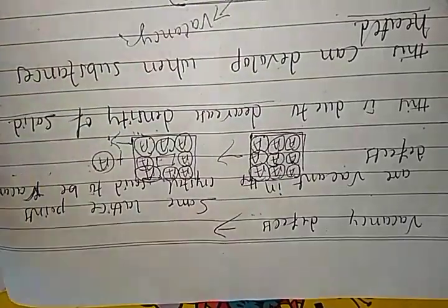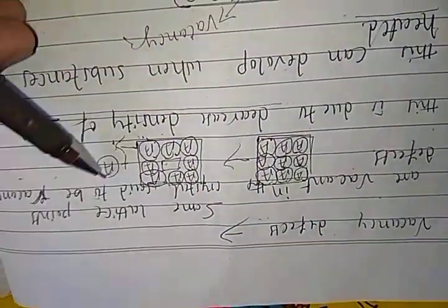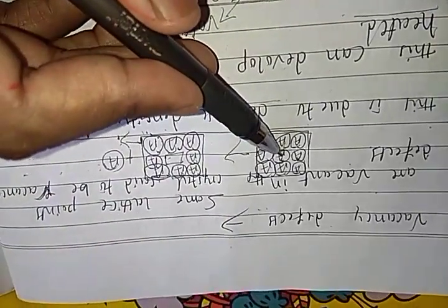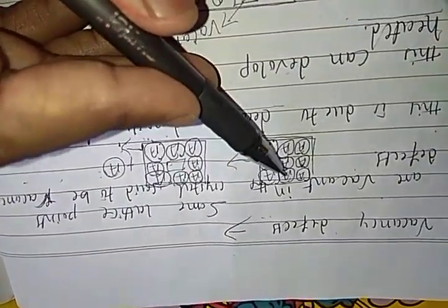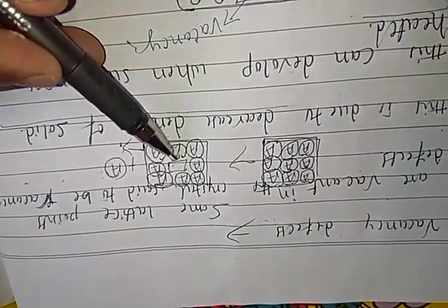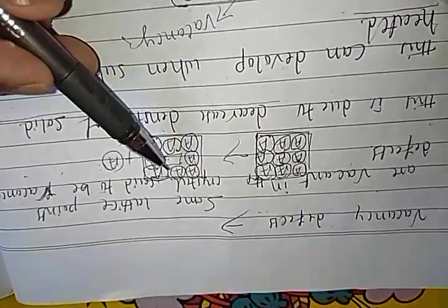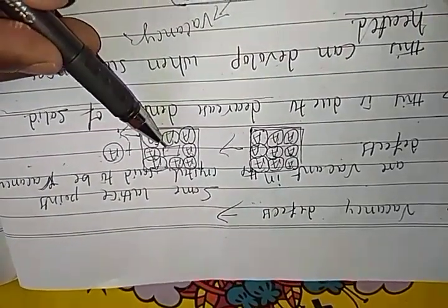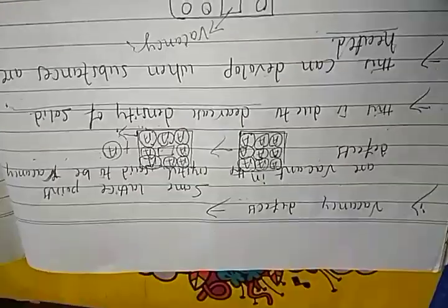If you remove the second atom in the second row, then in the second row, second position, one vacant space is present. This vacant place we call a vacancy defect. Right students?